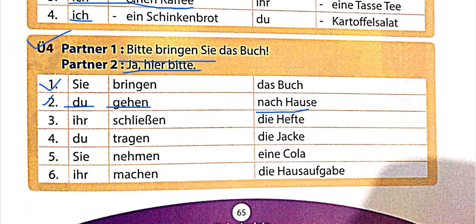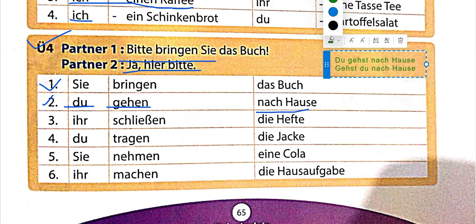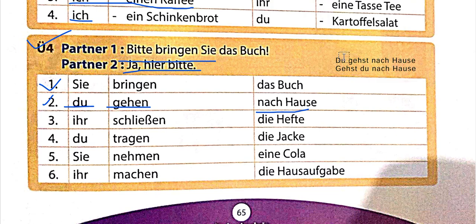Simple. First, I will try to convert this into normal form. What is normal form? If I had not been using imperative, how would I write this? I would write it something like this. So till now, I have been telling you to write Du gehst nach Hause.